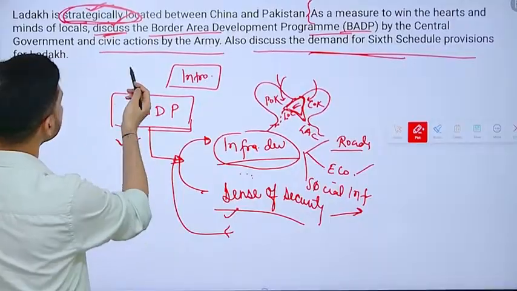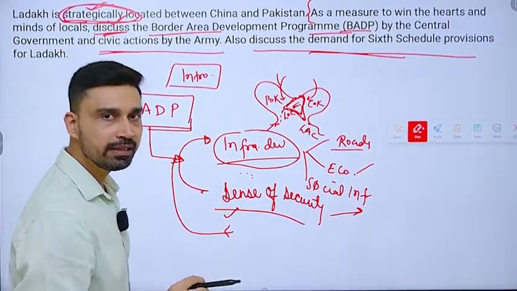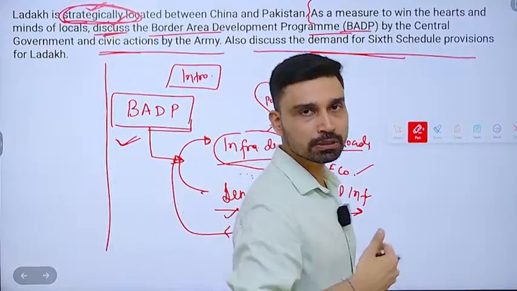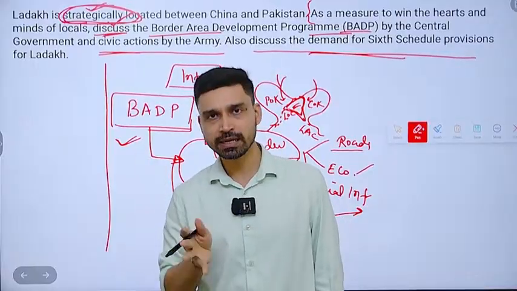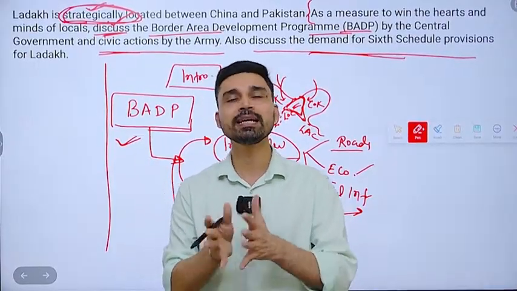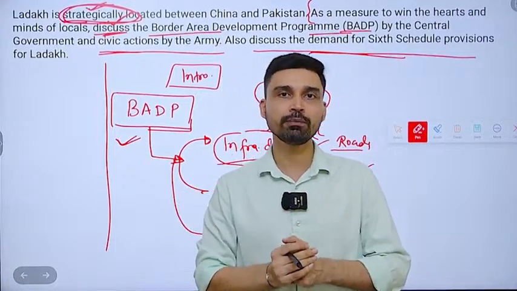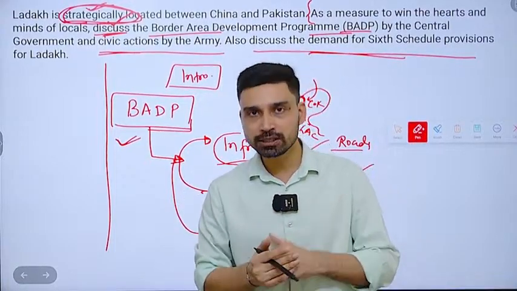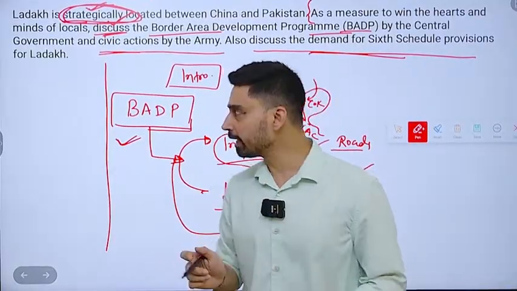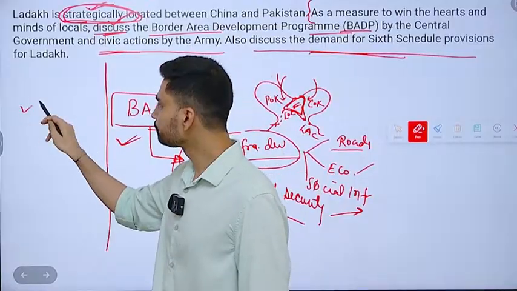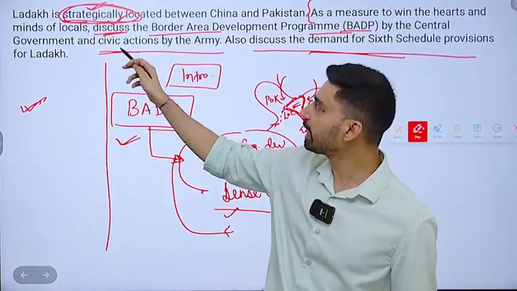Then, by the central government, civic action. Civic action is basically the way to break the ice between the civilian population and the army personnel. Because many times when the army is doing a flag march or moving through civilian areas, civilians are not very comfortable. They might get scared. They might not come forward to share information, which can play an important role in gathering intelligence, or in understanding enemy movement and objectives. So to break that ice, and to enhance cooperation between civilians and the army, the civic action program was launched.